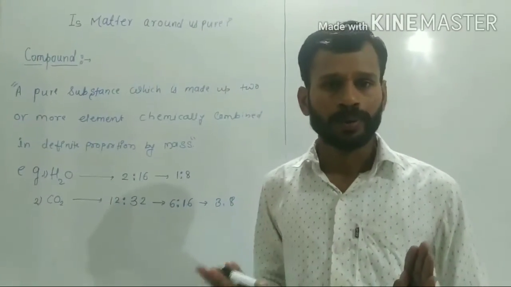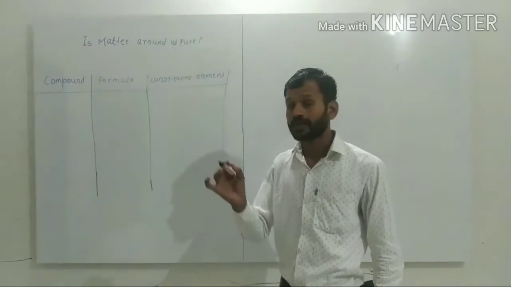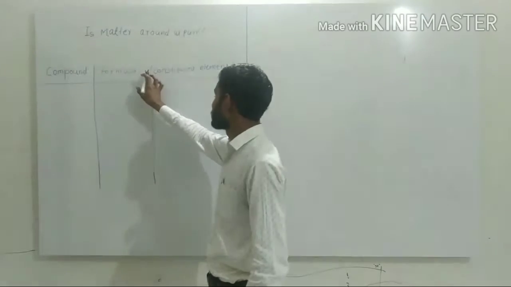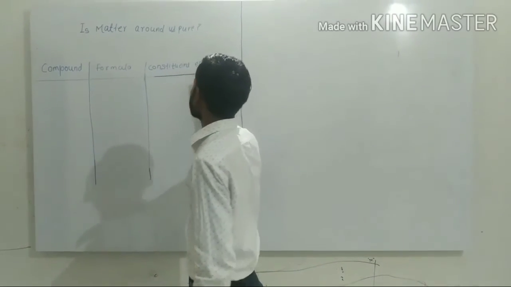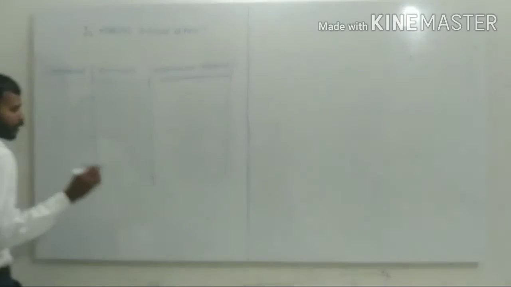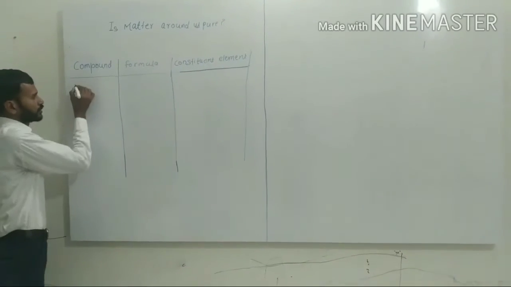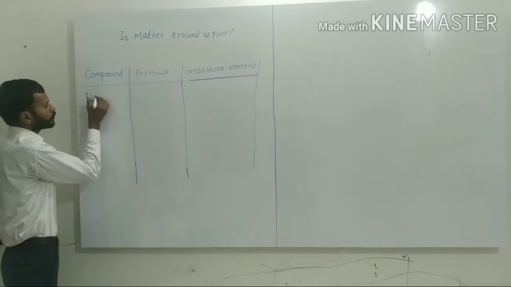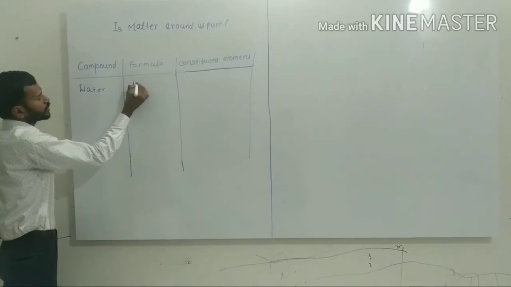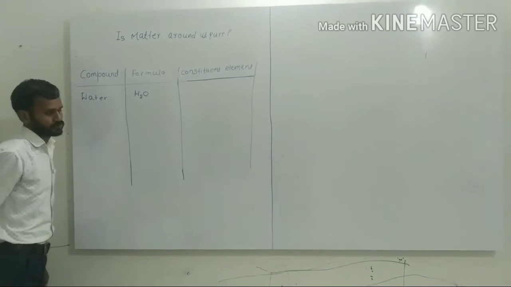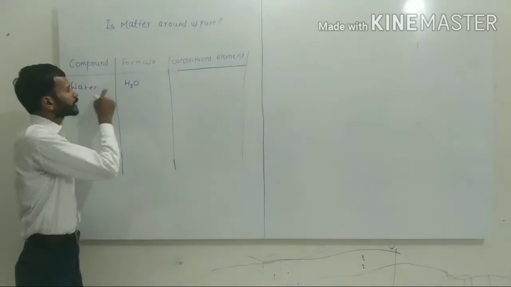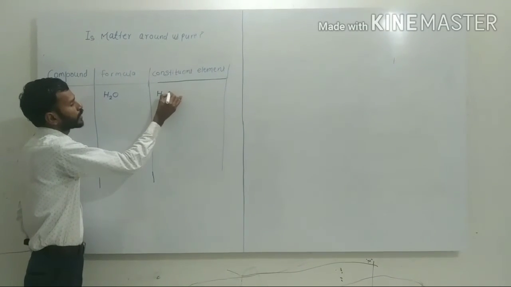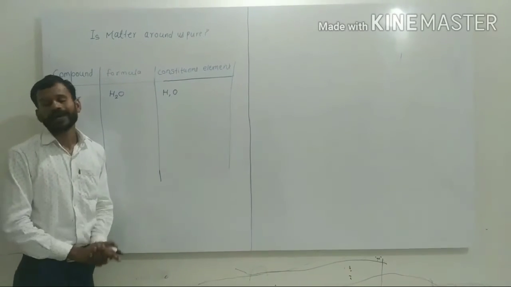Both are compounds. Now we will prepare one table related to compounds: compound, formula, and constituent elements. The first one we already completed: water. The formula of water is H2O, and the constituent elements are hydrogen atom and oxygen atom.